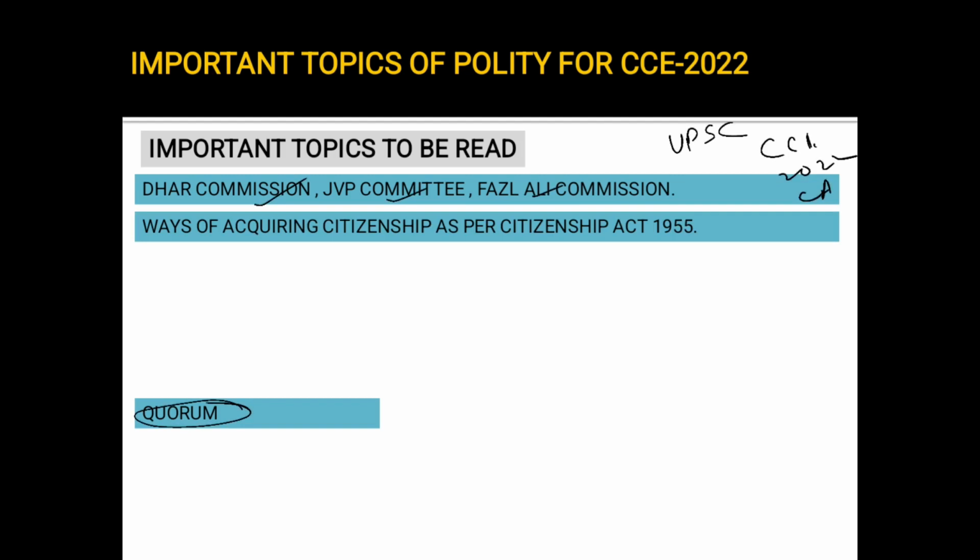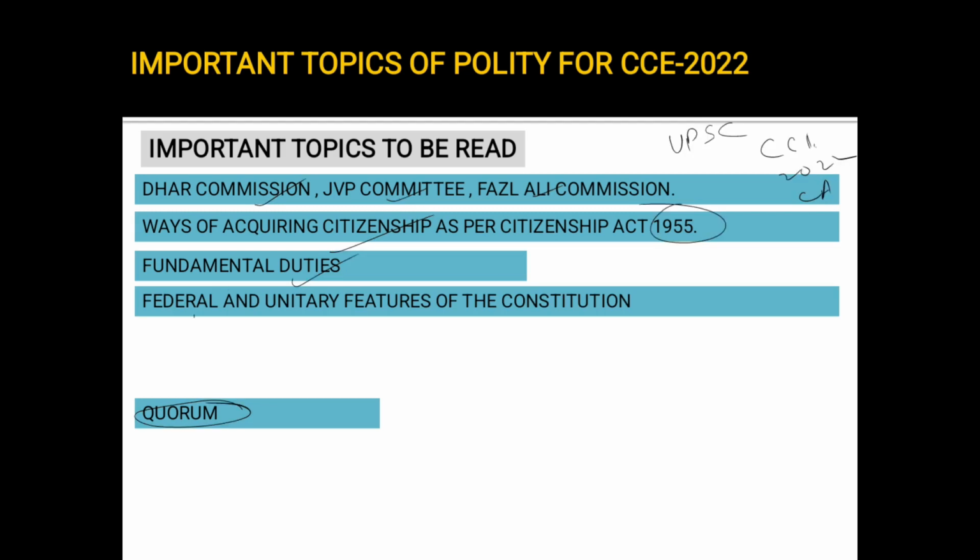What are the ways of acquiring citizenship as per the Citizenship Act 1955: by birth, by registration, etc.? Go through that. Next, the fundamental duties: the article which deals with them, how many fundamental duties there are, from which constitution they were borrowed, the committee related to them, and whether they can be taken to court. These are all important.